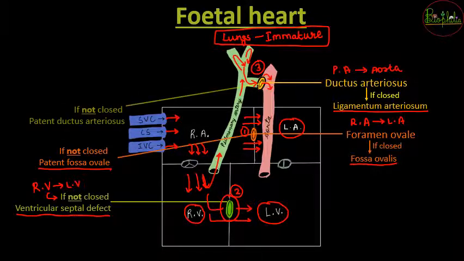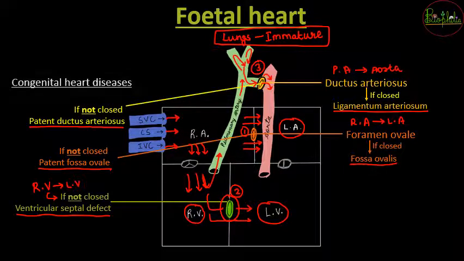और थर्ड डिफेक्ट होता है, that is because of the ductus arteriosus. अगर वो क्लोज नहीं होता है, then the disease is called as patent ductus arteriosus. So all these things, that is patent ductus arteriosus, patent fossa ovale and the ventricular septal defect, together are called as congenital heart diseases.